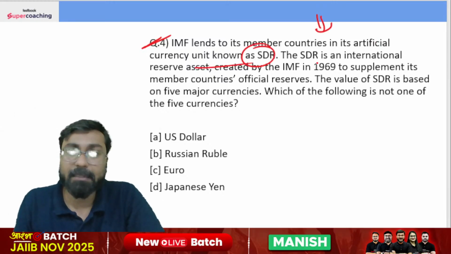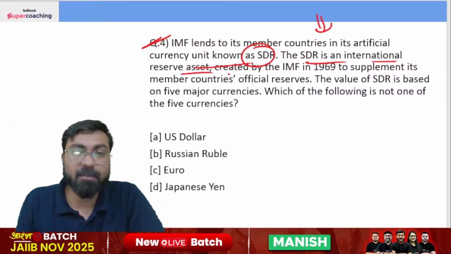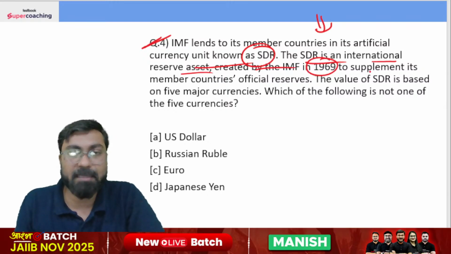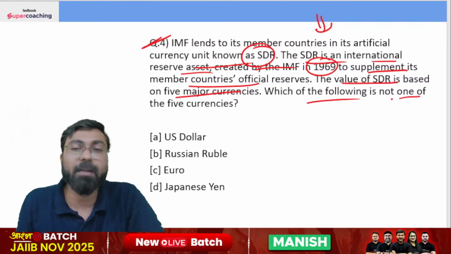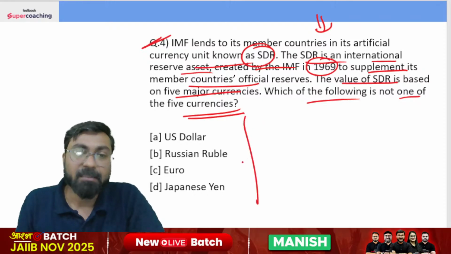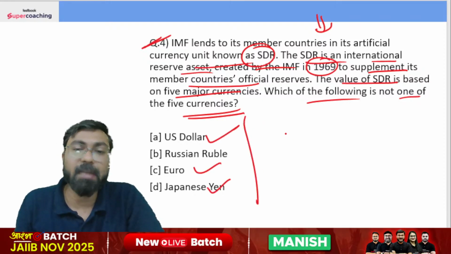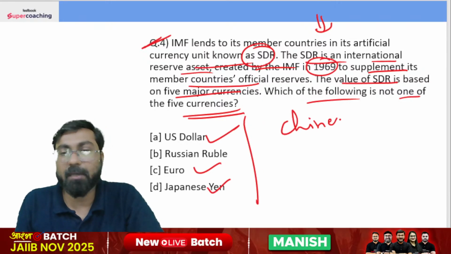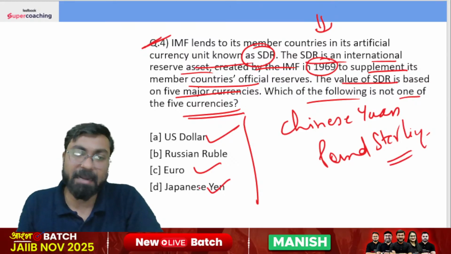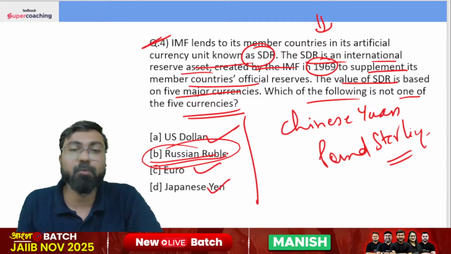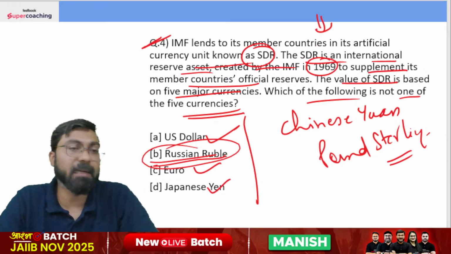Question number 4, IMF lends to its member countries in its artificial currency known as SDR. I told you that the SDR is an international reserve asset created by IMF in 1969 to supplement its member countries' official reserves. The value of SDR is based on 5 major currencies. Which of the following is not one of the 5 currencies? The 5 currencies are dollar, euro, Japanese yen, Chinese yuan, and pound sterling. These are the 5 currencies based on which the value of SDR is derived. The right answer therefore is Russian ruble. Option B is the correct answer.